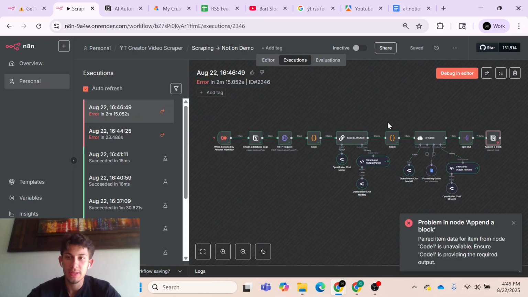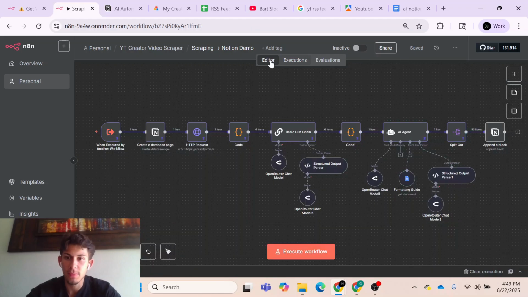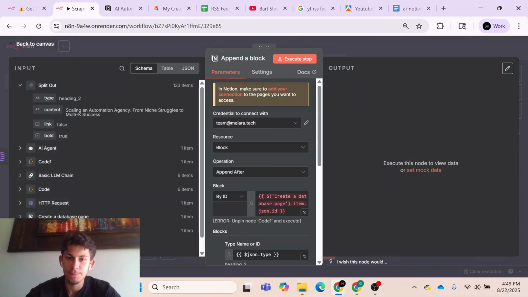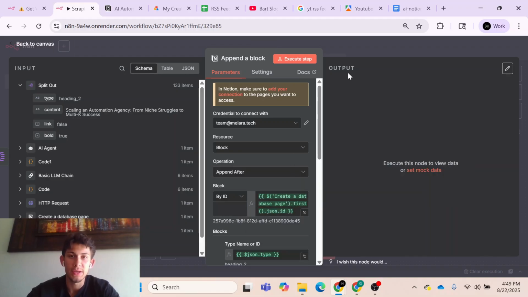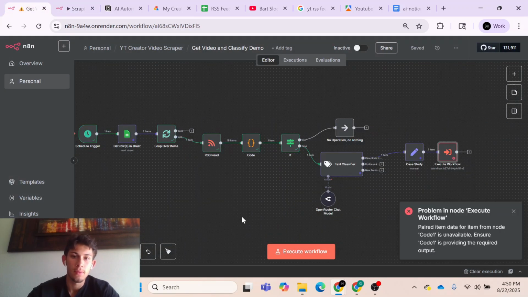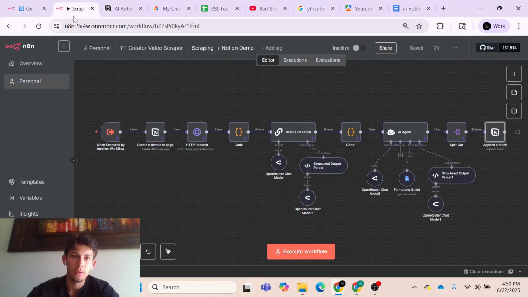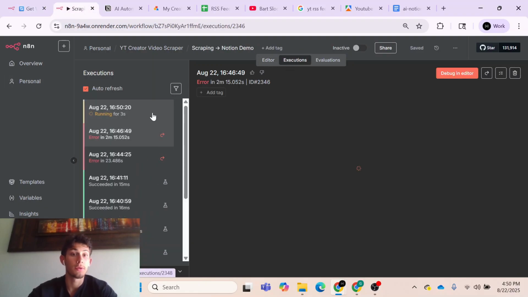Okay, we were super close. We came up with another error. I guess we do have to go back in here, and the error was just that instead of putting this item, we'll just put this first. And it's good that I'm building it again for you guys so that you can see that the idea is to always test and always iterate your workflow, because these are things that you're just not going to expect to run into. So let's try it one last time, and hopefully this works out. Hold on, let's save it, and then try it one last time. Go over here, and then watch it run.